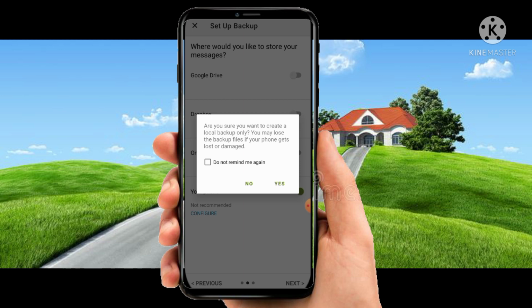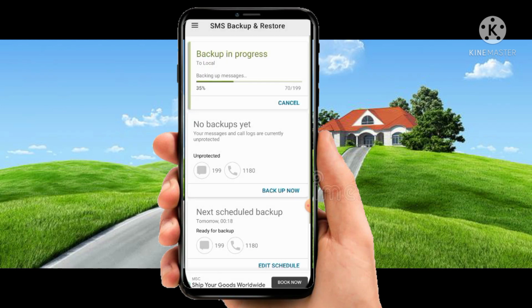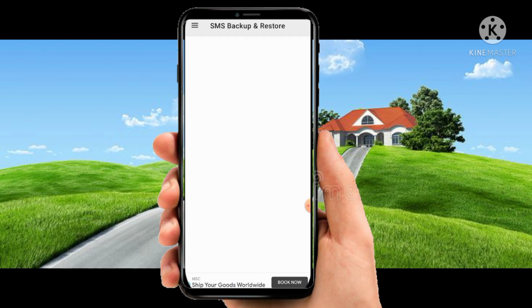Are you sure you want to create a local backup only? You may lose the backup files if your phone gets lost or damaged. Do not remind me again. Click on yes. Click on daily. Now click on backup now. Click on view details.